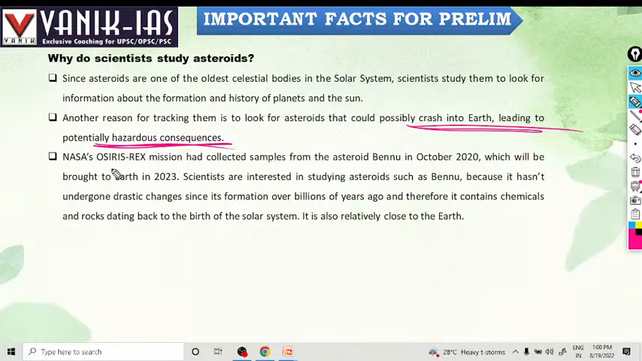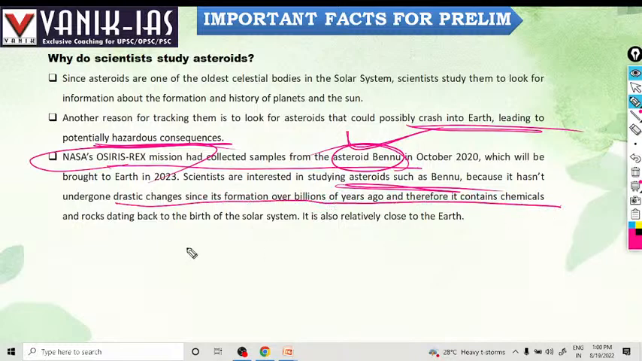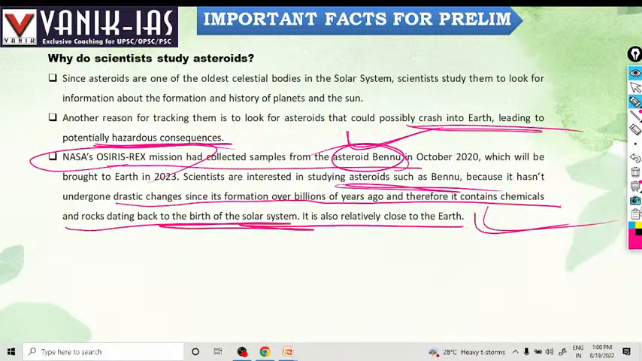NASA's OSIRIS-REx mission has collected samples from asteroid Bennu. Remember the OSIRIS-REx mission and asteroid Bennu, 2020, which will be brought to Earth by 2023. Scientists are interested in studying asteroids such as Bennu because it has not undergone drastic changes since its formation billions of years ago. Therefore, it contains chemicals and rocks dating back to the birth of the solar system. That's why they are studying the asteroid, NASA's OSIRIS-REx mission.